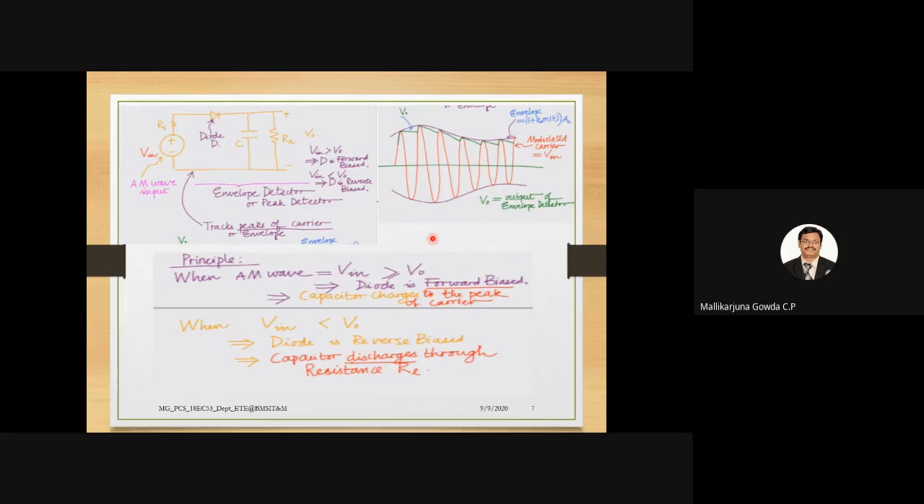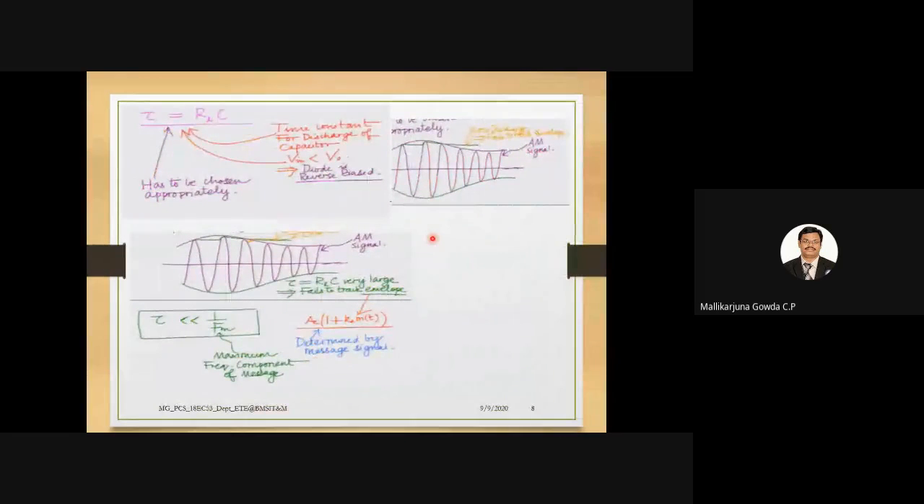If the discharging is too slow, if it discharges very slowly, then what happens? It may not track the envelope of the signal. It fails to track the envelope if the discharging time constant is slow. If the discharging time constant is larger than the time period of the message signal, meaning this is the envelope, as written here, we write the discharging time constant as R_L times C.